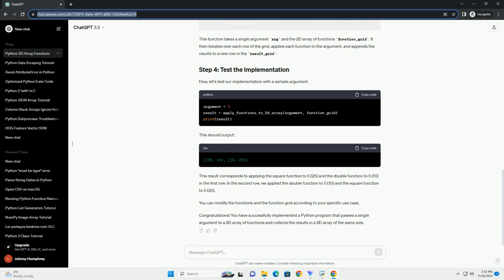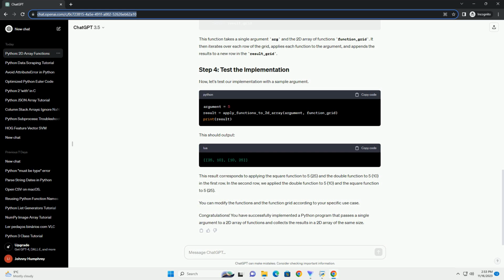Let's start by defining a set of functions that will operate on a single argument. These functions can perform various operations, such as mathematical calculations, string manipulations, or any other tasks based on your requirements. Now, let's create a 2D array that holds references to these functions. Each element in the array will be a function. Next, we'll define a function that takes a single argument and applies each function from the 2D array to it. The result will be stored in a new 2D array.